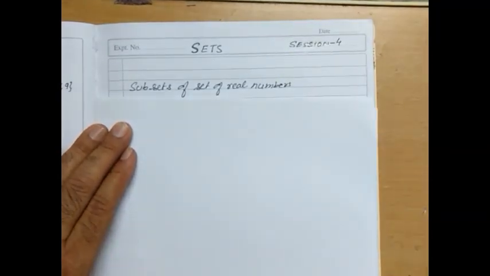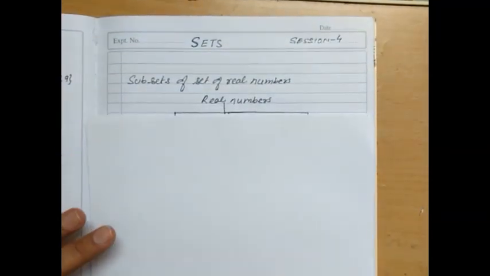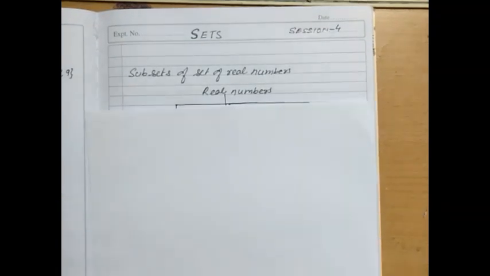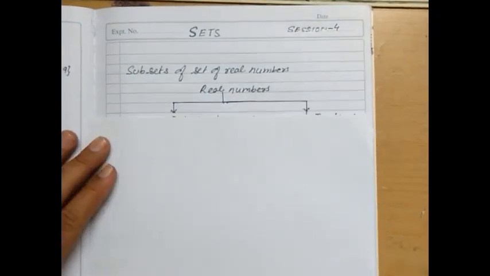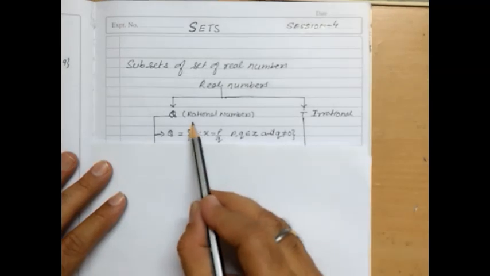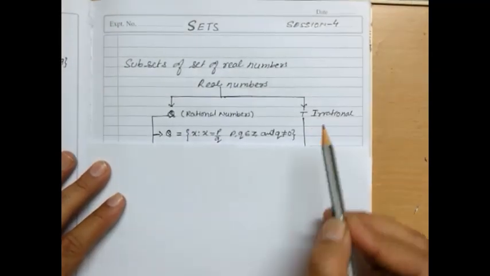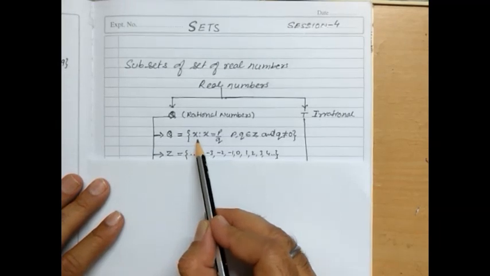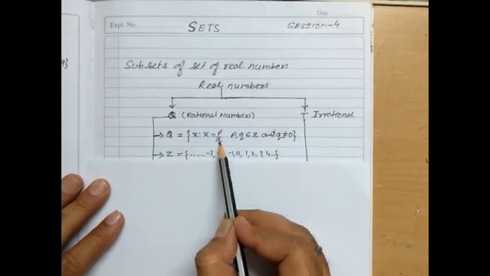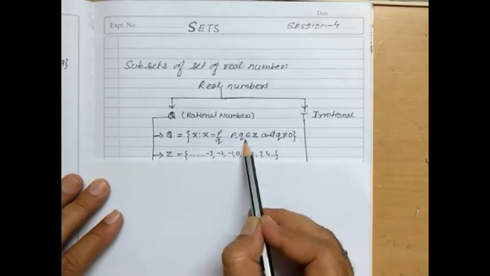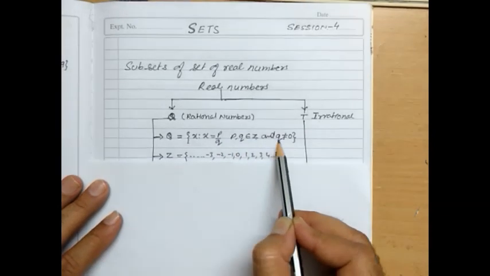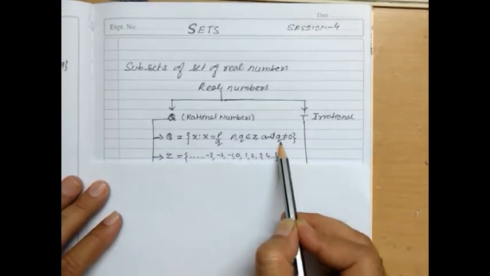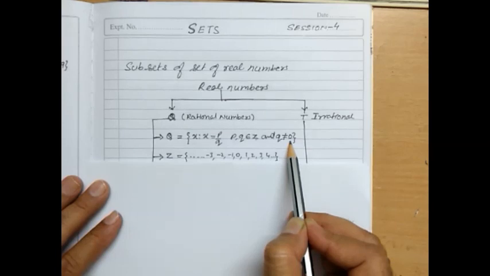Okay. Now when we are talking about the real numbers, we should recapitulate about the real numbers. The real numbers are divided into what? Rational numbers and irrational numbers. And the rational numbers can be represented in the form of x such that x is equal to p upon q, where p and q are integers and q is not equal to 0, isn't it?